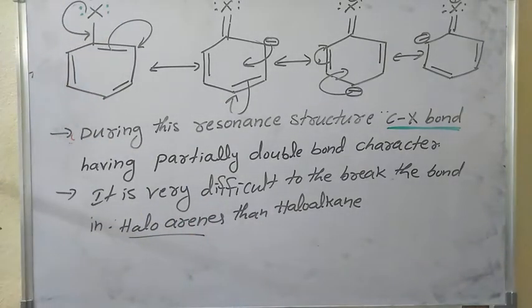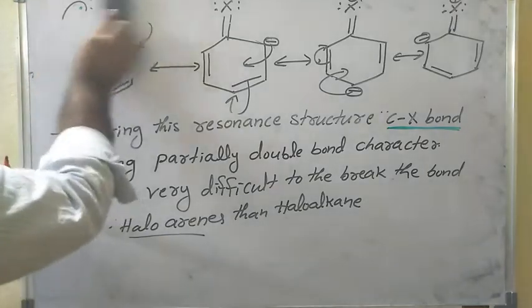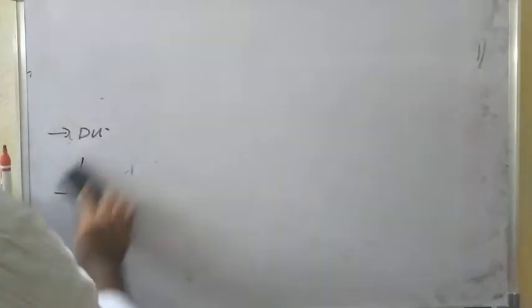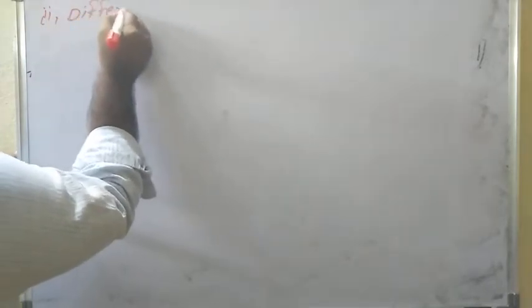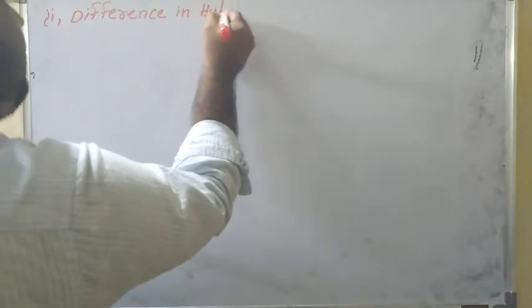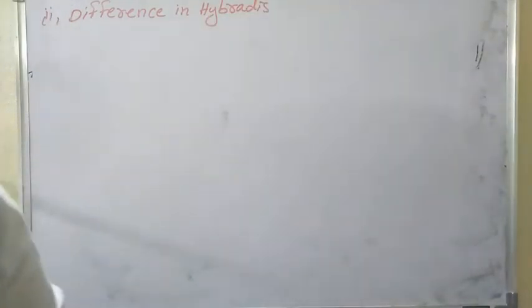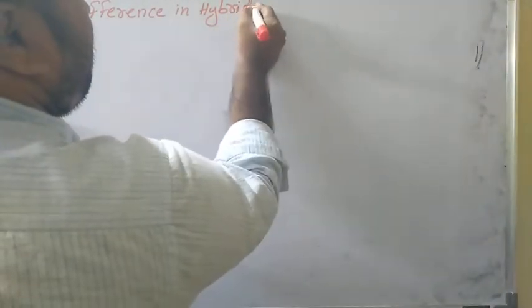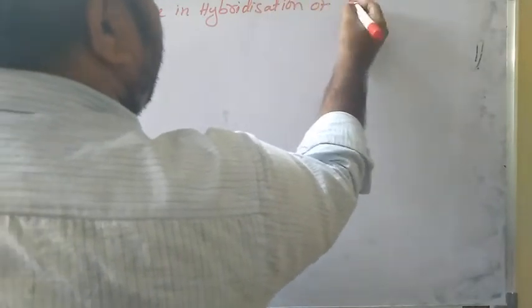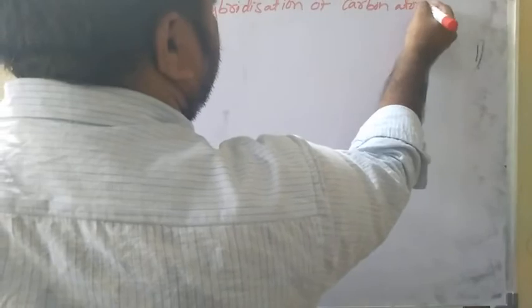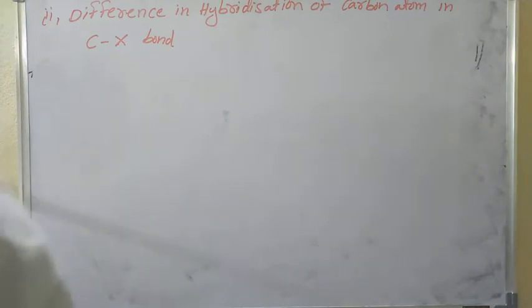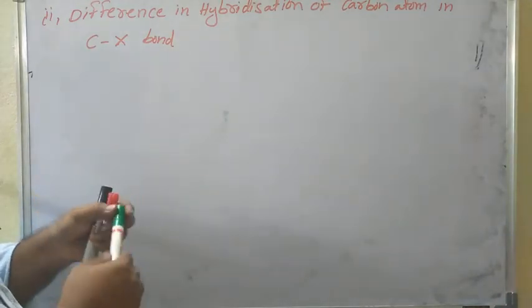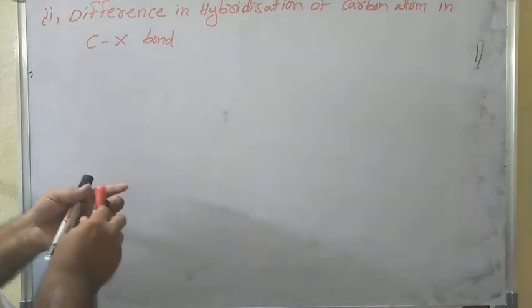Coming to the second reason: difference in hybridization of the carbon atom in the carbon halogen bond. Hybridization difference.